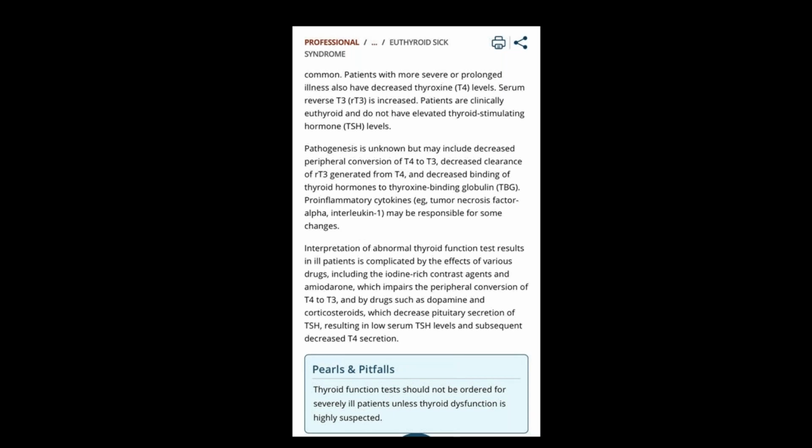The pathogenesis is not known, why the T4 and T3 levels are getting decreased. This is called euthyroid sickness syndrome, and this is an article I have taken from September 2020, the latest one.